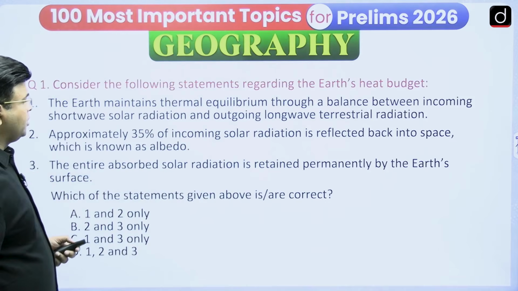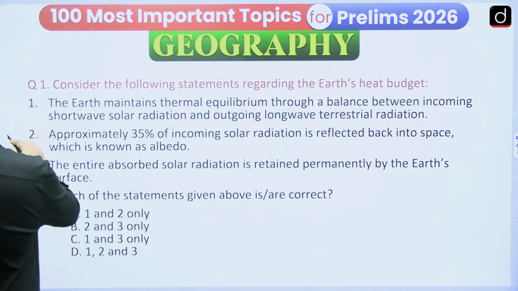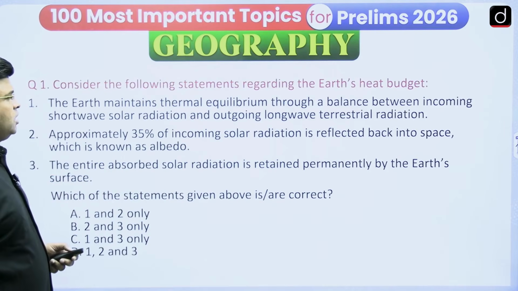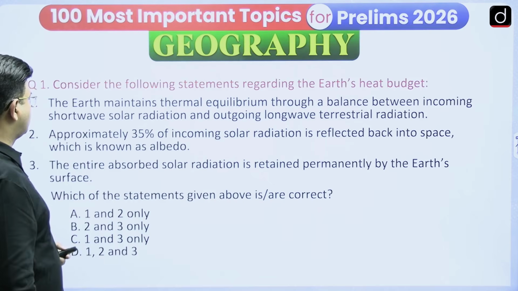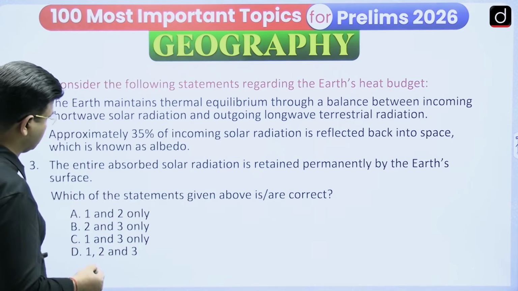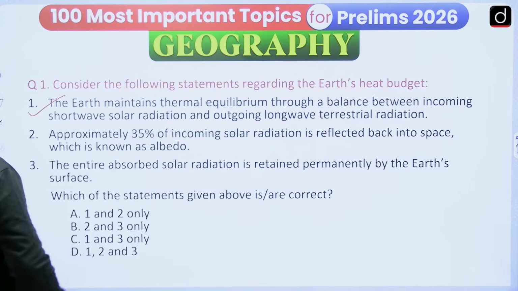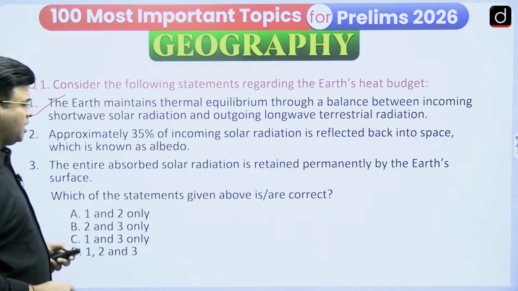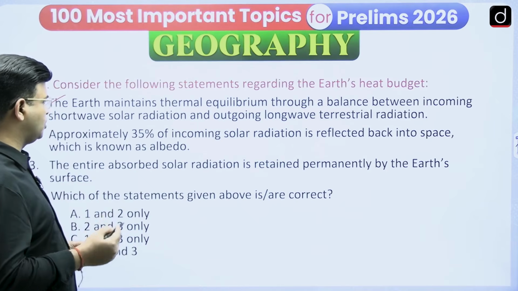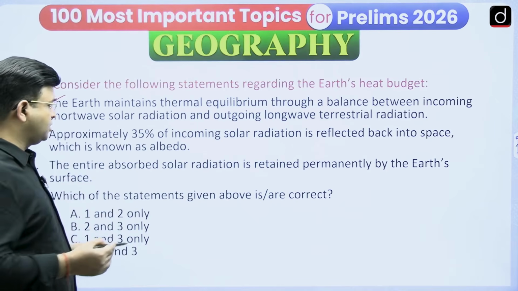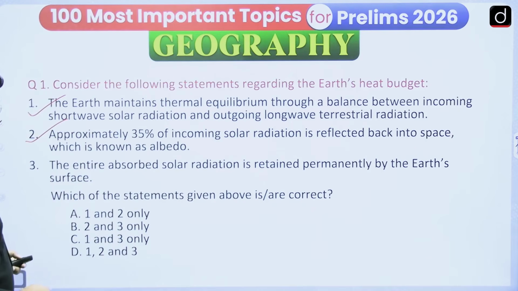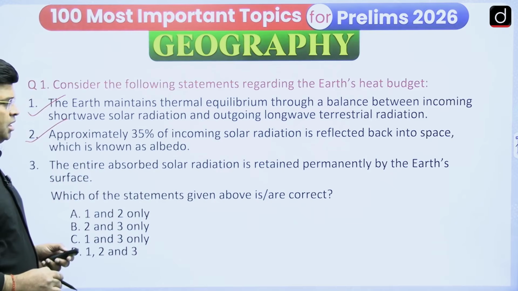Consider the following statements regarding the Earth's heat budget. The Earth maintains thermal equilibrium through a balance between incoming short-wave solar radiation and outgoing long-wave terrestrial radiation. Yes, that's the correct statement. And approximately 35% of incoming solar radiation is reflected back into space, which is known as albedo. Yes, around 35%. It is the correct answer.